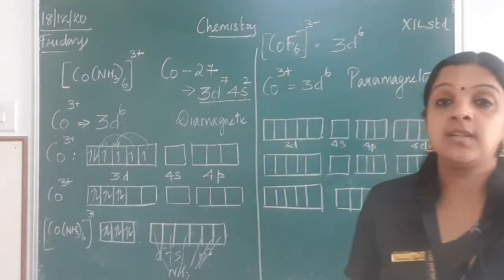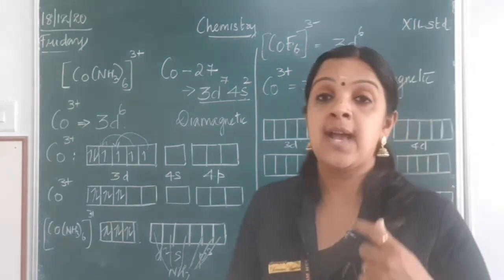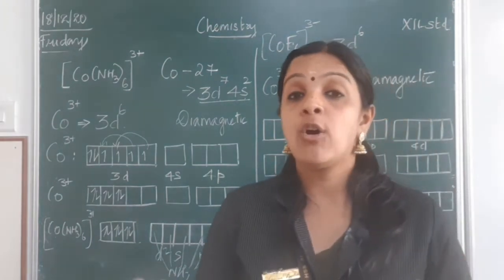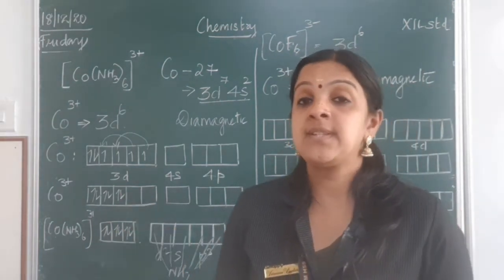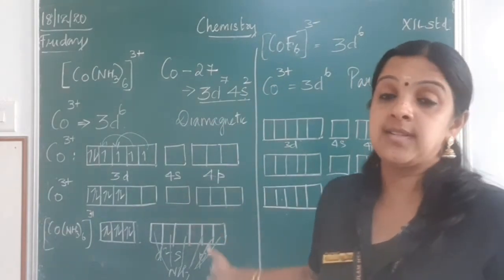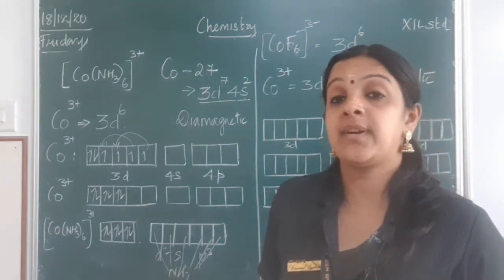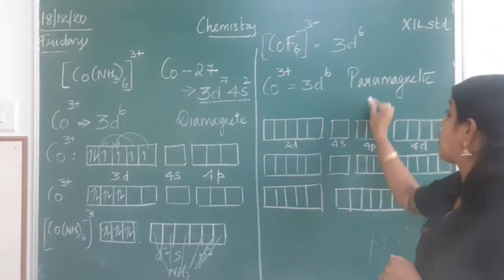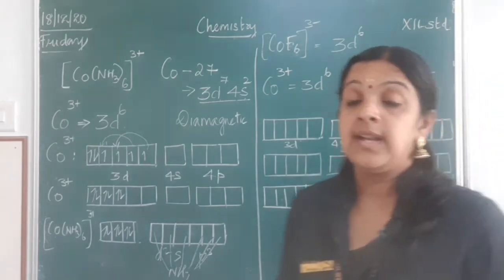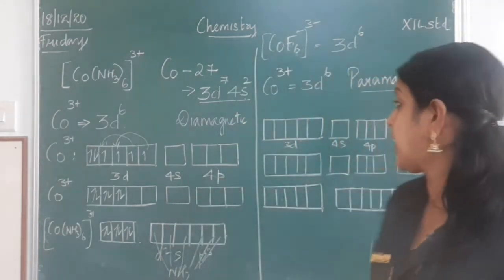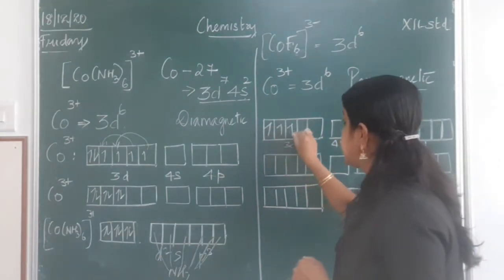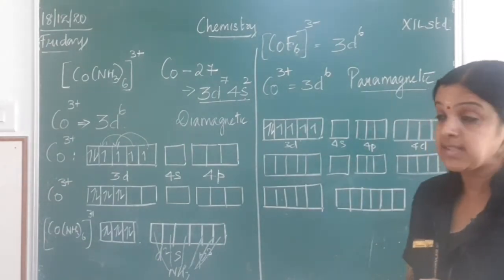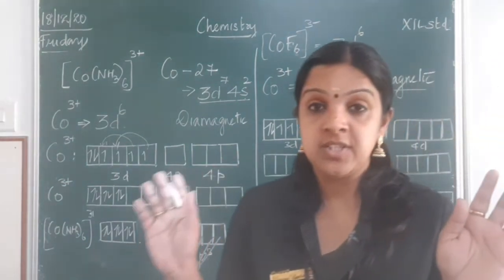In the first question, it was given that this complex is diamagnetic. So when it is diamagnetic, we know there are no unpaired electrons, all the electrons are paired. So what happens here? The magnetic character is known, and we design the geometry and the nature of hybridization. And in the second question, they have given that this complex has a paramagnetic character. So what happens? Let me fill the 6 electrons in the 3d subshell. Since it is paramagnetic, I know there should be no pairing taking place.